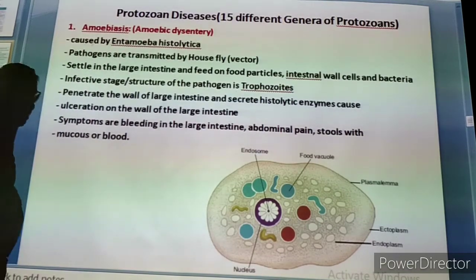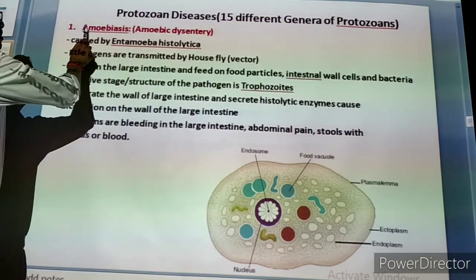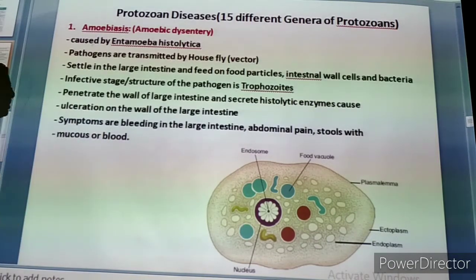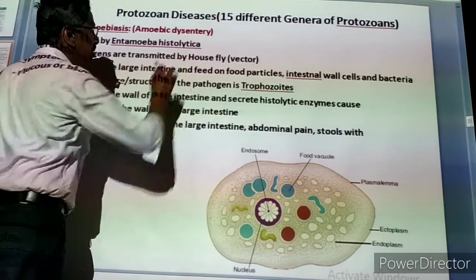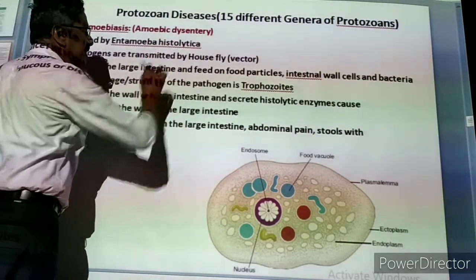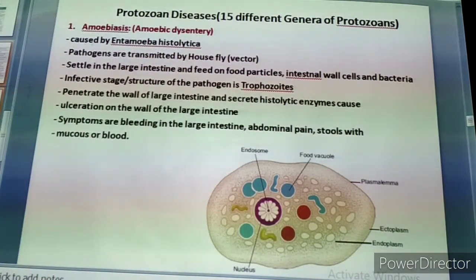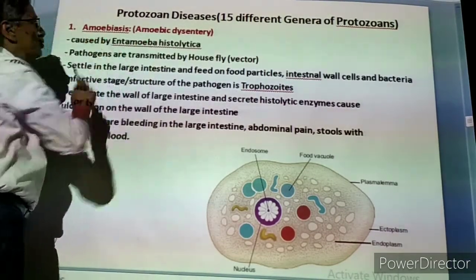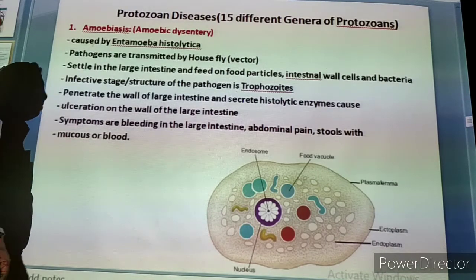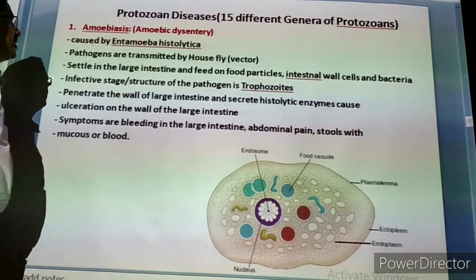Now the first disease we are going to study is called amoebiosis. Amoebiosis is also called amoebic dysentery. Already we have studied what is dysentery. It is a loose motion with mucus or blood. The dysentery is caused by a protozoan parasite called amoeba, one type of amoeba, so it is called amoebic dysentery.